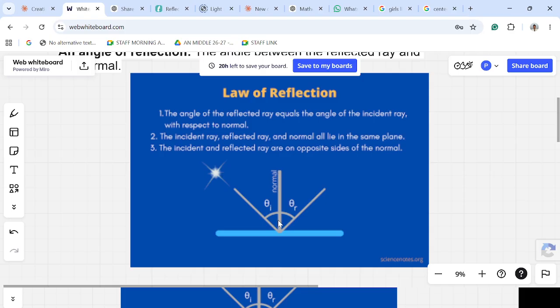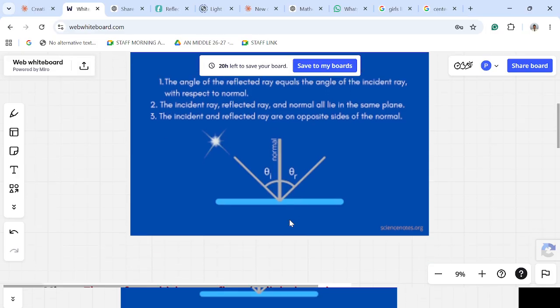Now, what is the normal here in physics? We call it a perpendicular in mathematics. So onto the plane surface, you have drawn a perpendicular, and in physics we call it the normal. Theta i, the angle formed between the incident ray and the normal, is the angle of incidence. Theta r, the angle formed between the reflected ray and the normal, is called the angle of reflection.